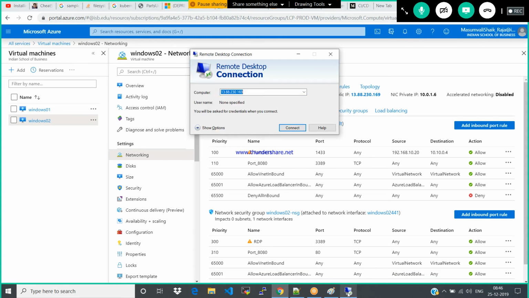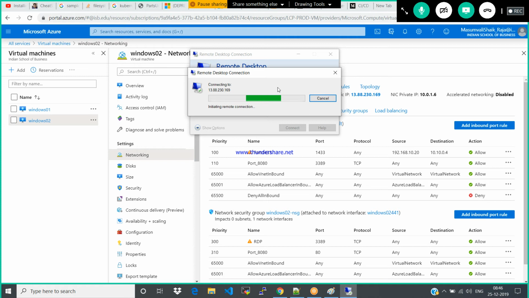Okay. Now let's see how the bastion host works.